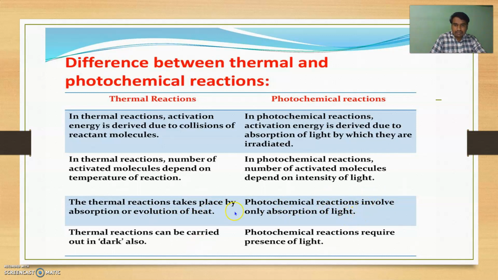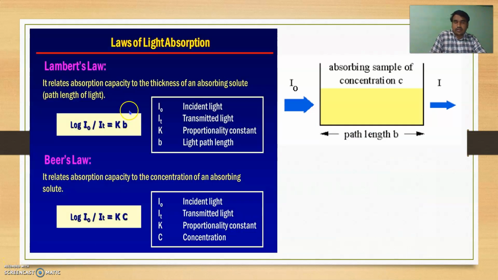A thermal reaction can be carried out in the dark as well as in light. A photochemical reaction requires the presence of light. Now the next part is the law of light absorption, or Beer-Lambert's law. Here is Lambert's law.